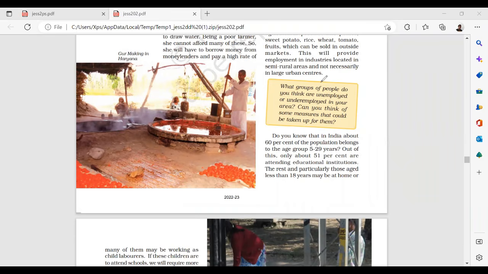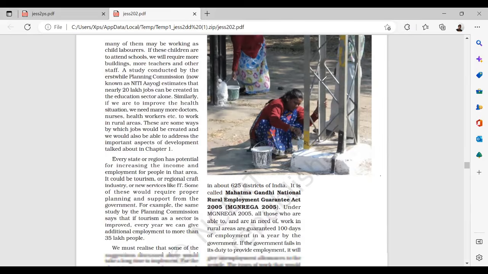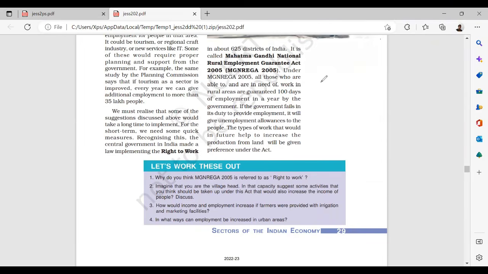Let me take you to a study conducted by the erstwhile Planning Commission, now Niti Aayog, which estimates that nearly 20 lakh jobs can be created in the education sector alone. Similarly, if we have to improve health, we need more doctors, etc. This is not at all needed. Every state or region has potential for increasing income and employment for people in that area. It could be tourism or regional craft industry or new services like IT. This is also not needed. Tourism, how many people? No exam will ask you these numbers.